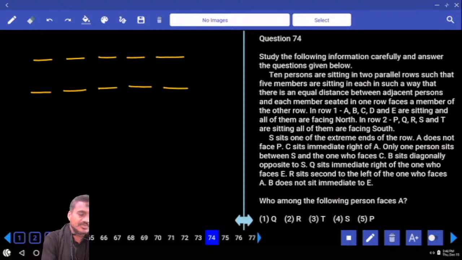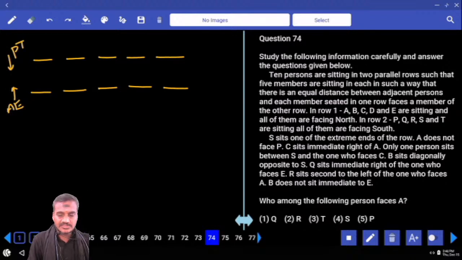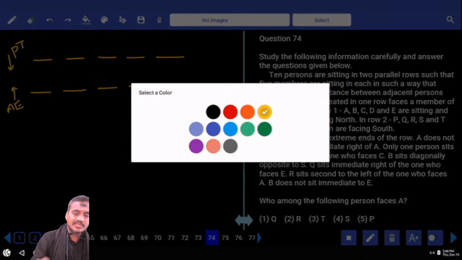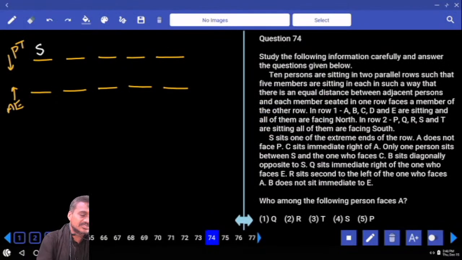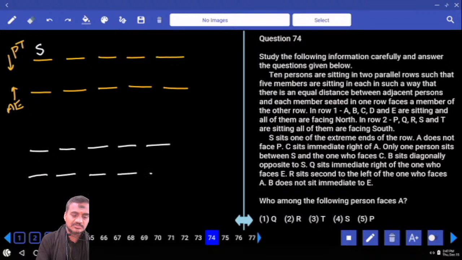All of them are facing towards north. And next one, P, Q, R, S and T, they are facing towards south. S sits at one of the extremities of the row. S can be at the left extreme or S can be at the right extreme. So how many possibilities do we have? 2 possibilities.